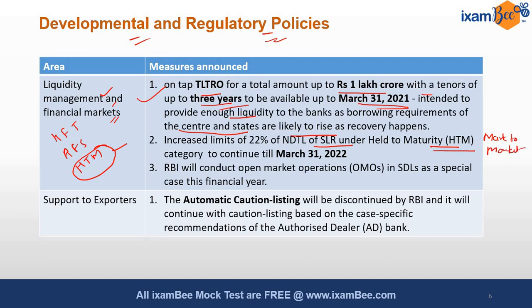जब price change हो जाता है इन securities का market में, otherwise bank has to do provisioning. In case of HFT and AFS category, उनका प्राइस चेंज होगा तो उनके लिए प्रोविजनिंग करनी पड़ेगी. बट इन केस ऑफ HTM कैटेगरी, this mark to market provisioning is not required. So up to 22% of SLR securities can be classified under HTM, and this is continued till March 2022. So easy है याद करना, 2022 तक आपको ये लिमिट दिया है, और लिमिट दिया है 22%.